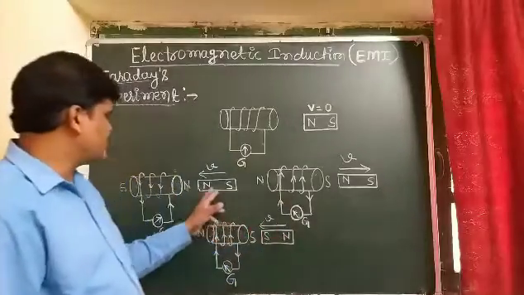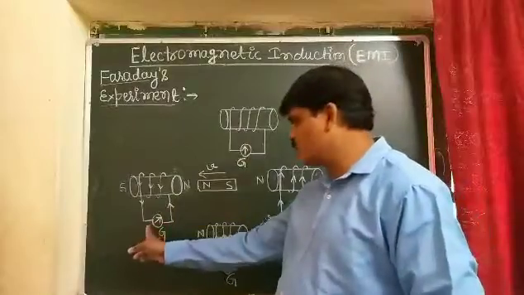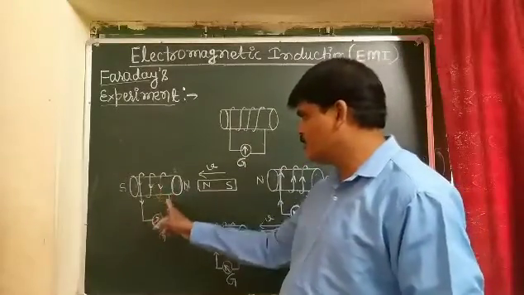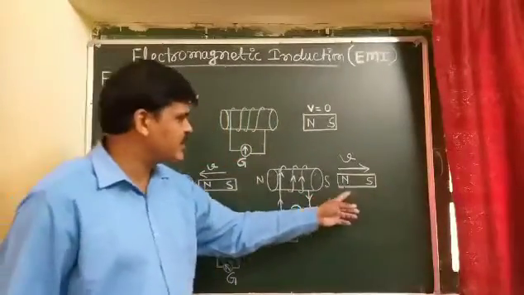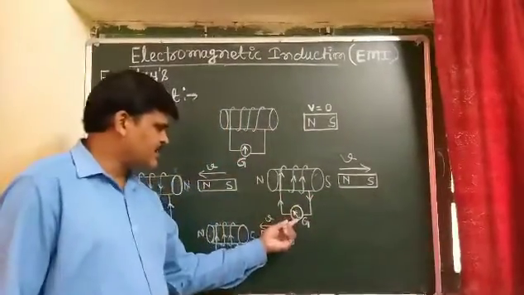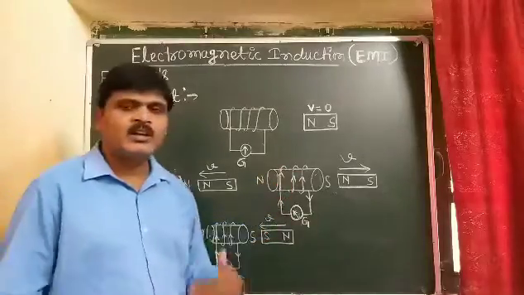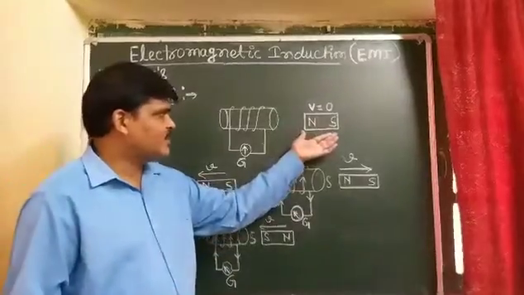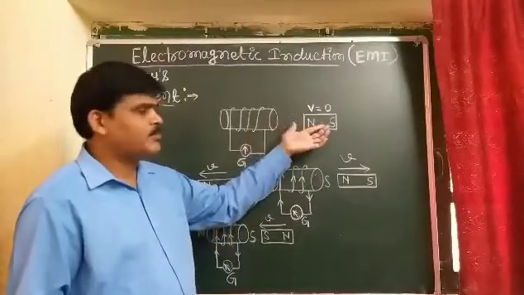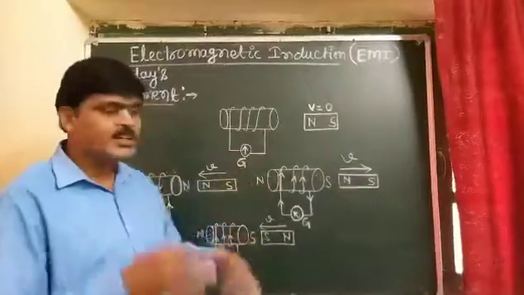So in one case, when the north pole of the bar magnet moves toward the coil, there is deflection in the galvanometer on the right hand side and the current flows in the coil in the anti-clockwise direction. When the north pole of the bar magnet is moved away from the coil, the deflection in the galvanometer is on the left hand side, and the current flows in the clockwise direction. And when there is no motion between the bar magnet and the coil, there is no deflection in the galvanometer.